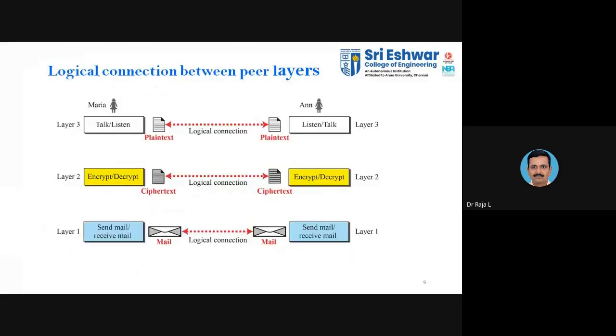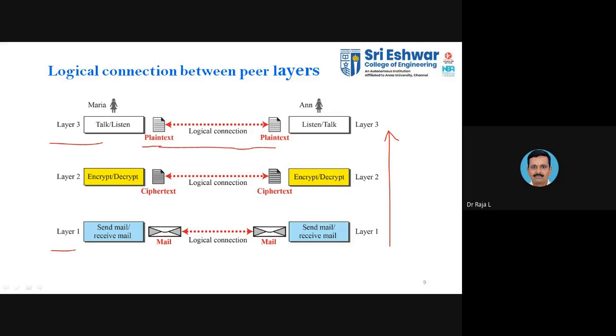Next, we will move on to the logical connection. What do you mean by logical connection and physical connection? They are logically connected, but they are not physically connected with one another. It seems that there is a direct communication, but it is not physically connected; it happens through the top-down approach, from layer 3 to layer 1, and again from layer 1 to layer 3. This is how the communication is established.